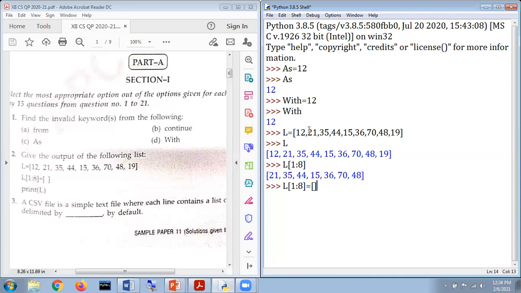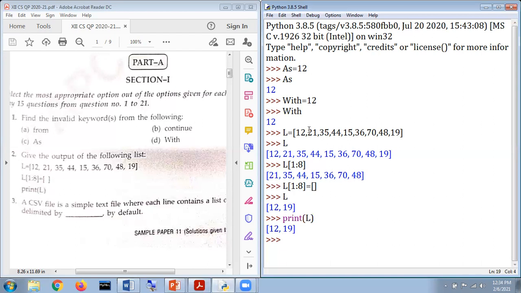It means that what is there at that particular location, the values that belong to that particular range, are going to be initialized with the empty list. The content will be removed, and when we type L here, or type print as mentioned in the question, L, the content will be 12 and 19. Hopefully you remember how this content is supposed to be displayed on the screen.